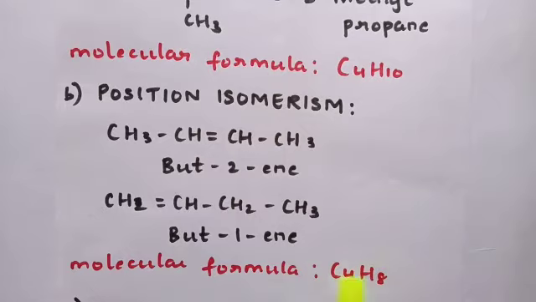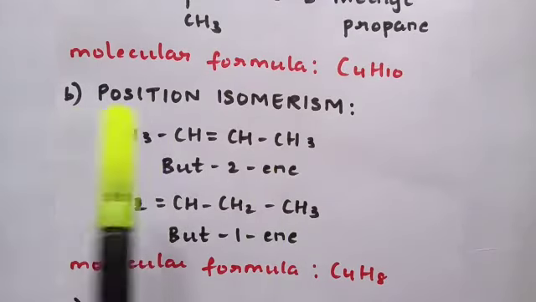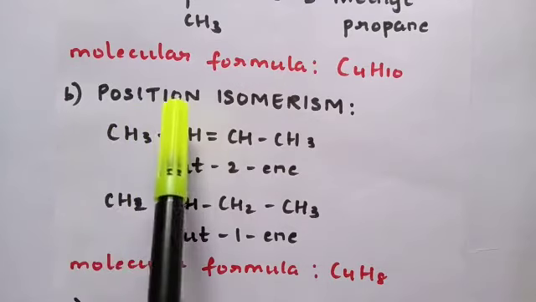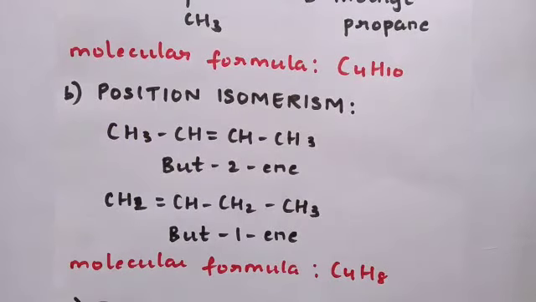C4H8. So you can see the molecular formula for both of them is the same. The functional group in both the compounds is the same, but the position of the functional group is different. Okay, that makes them two different compounds. That is why this is another type of structural isomerism, that is position isomerism.